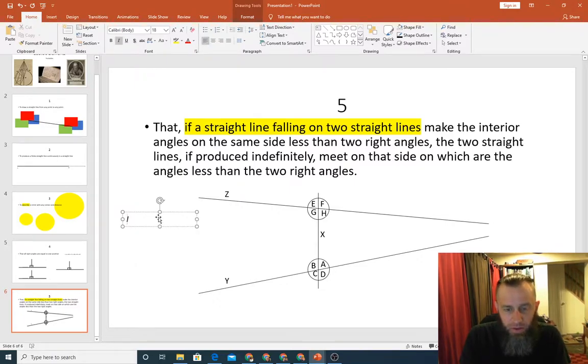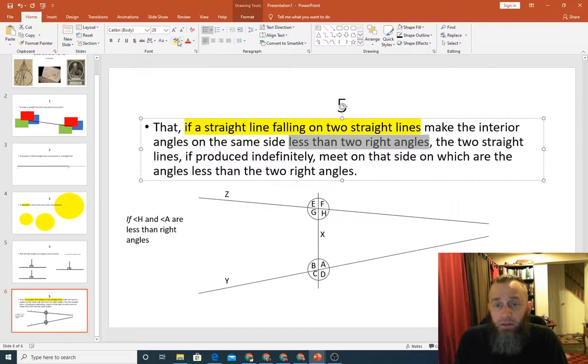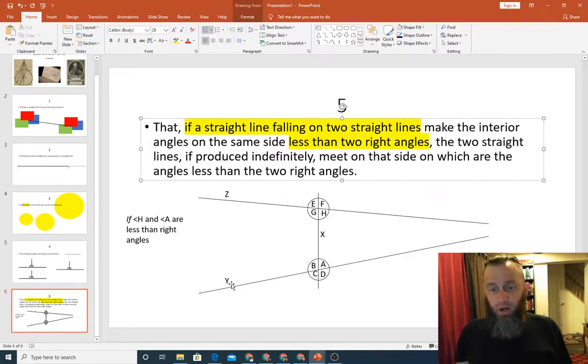If angle H and angle A are less than two right angles, and we know that they are on the same side, the two straight lines, that would be Z and Y, if produced indefinitely, that means if produced forever, meet on that side on which are the angles less than the two right angles. That is to say, they meet on this side. They do not meet necessarily on this side.